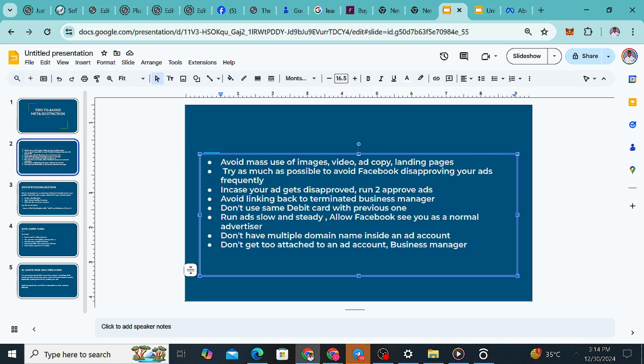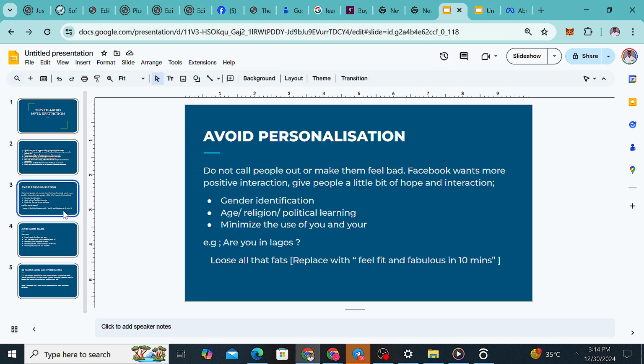So why are you letting that limit you? Why are you letting that limit you from running ads? Then move on. Switch to a new ad account. Go and create a new Facebook profile. Go and create a new business manager. Create a different ad account under that business manager. You can even create a new business manager under another Facebook account. So that should not limit you. Don't get too attached to a particular ad account or business manager. If they restrict you permanently, then move on. That's just it. And the next thing is avoid personalization.